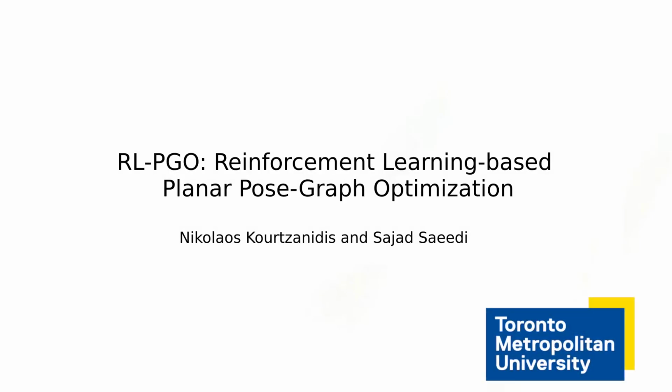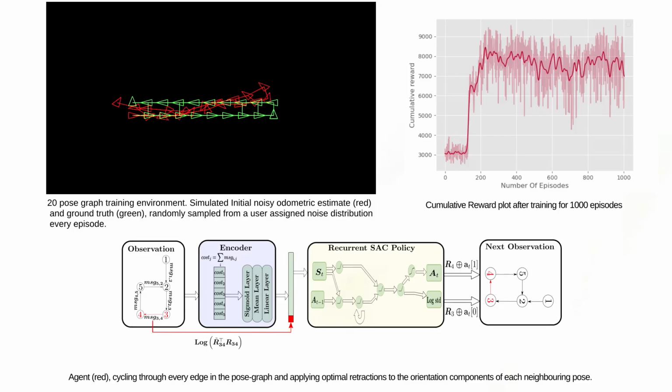This is the video supplement for the paper RL-PGO. In this work, we present the first deep reinforcement learning model to learn a policy that predicts the optimal orientation retractions from pose graph observations. The agent can be utilized to search and explore the initial pose trajectory configurations with the goal of returning the optimal or ground truth trajectory by learning through interaction with no ground truth labels.